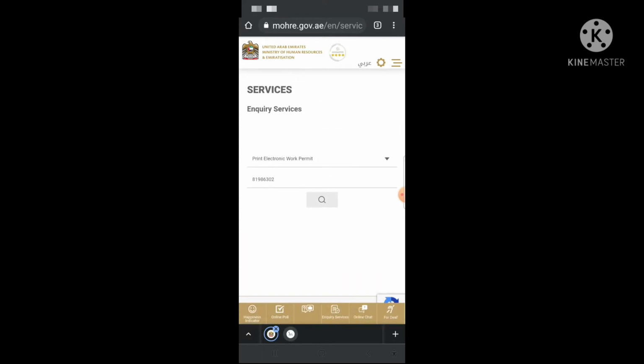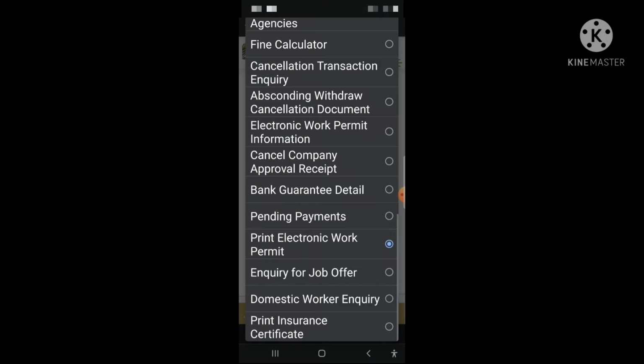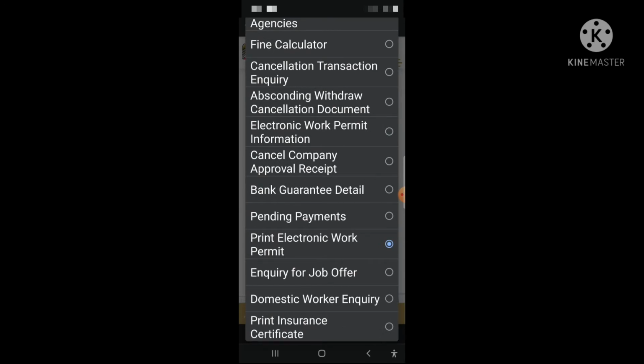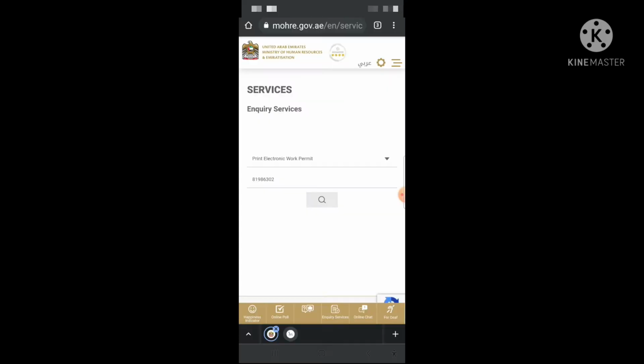So I will teach you how to check step by step in my new update. You have to go to the Mohre website, mohre.gov.ae services. In the inquiry services you will see there are a lot of options, but today first we will check how we can check the absconding from the beginning. First you click the option print electronic work permit, and I have the labor card, and try to print the electronic work permit, which we can say the labor card details. So I will click here.